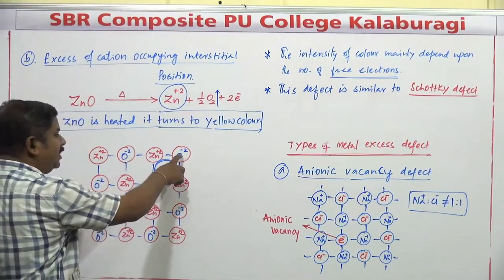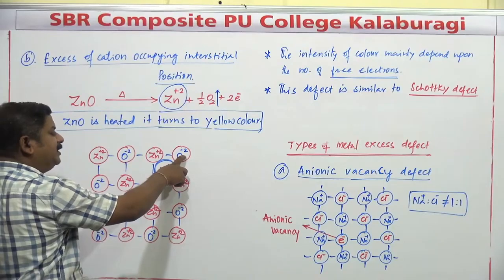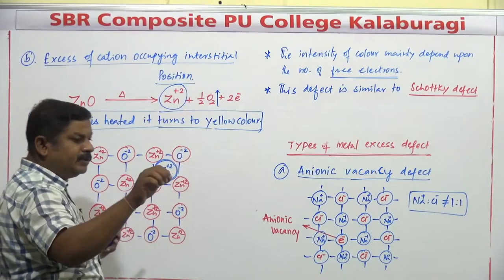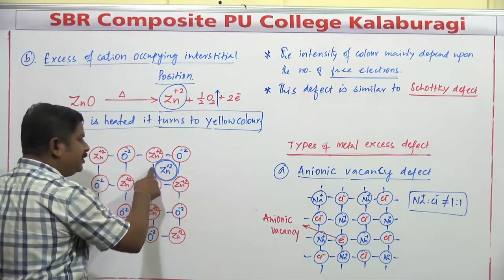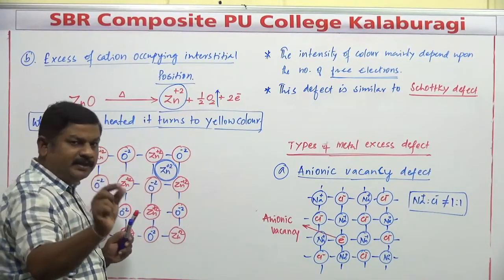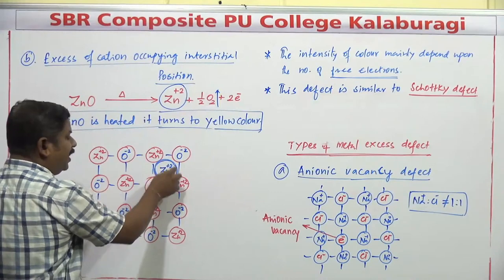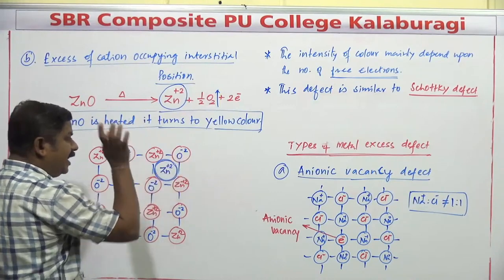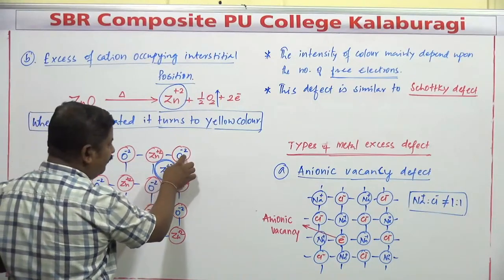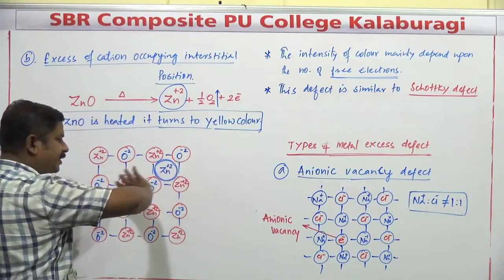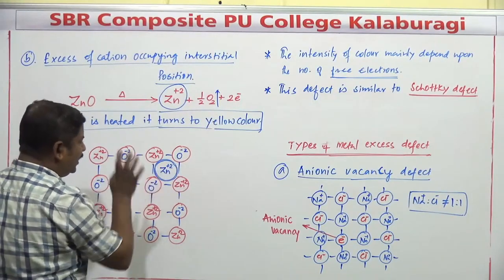The reason is that the size of the negatively charged ion or anion is usually greater when compared to the size of the cation. The interstitial position or white space is very small. In that smaller interstitial position, a larger anion generally cannot fit. Because of that, the question of O minus 2 occupying this position does not arise. It's only Zn plus 2.